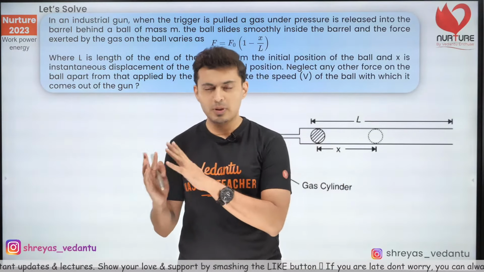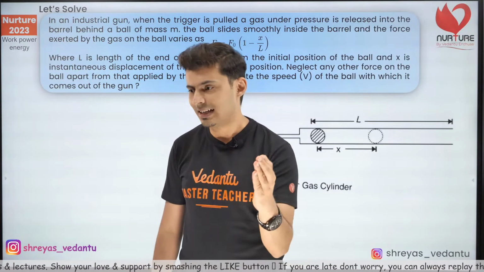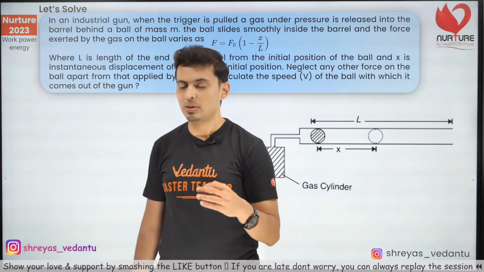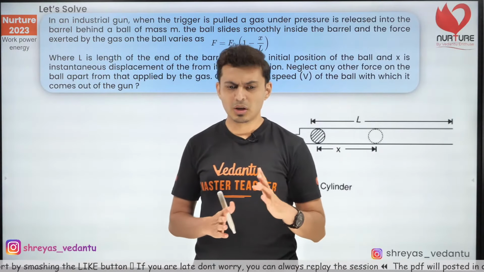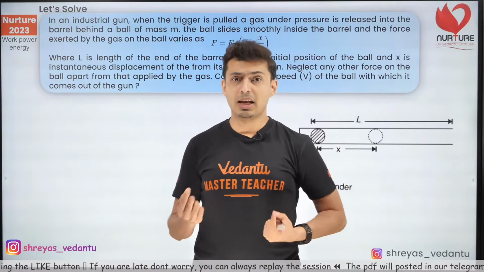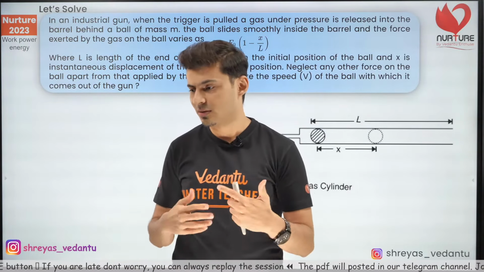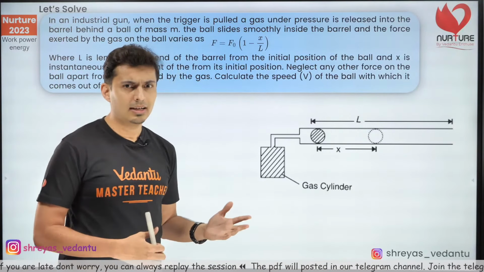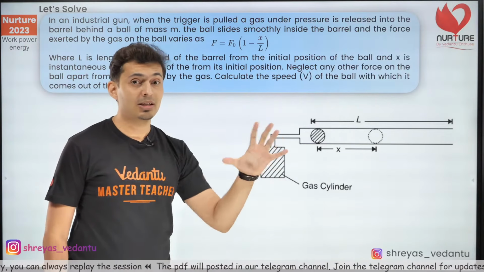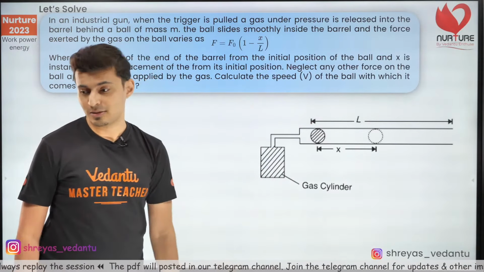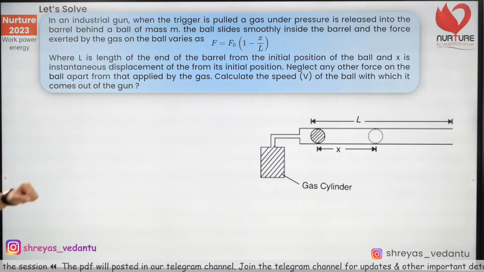But otherwise, I would prefer using the work kinetic energy theorem, because then it makes the problem simple. There is no ambiguity and there is no doubt whether mechanical energy is conserved or not conserved. So I always prefer the work kinetic energy theorem when in doubt, rather than mechanical energy conservation, especially when there are some weird kind of forces in the system. Okay, moving on to the next one.